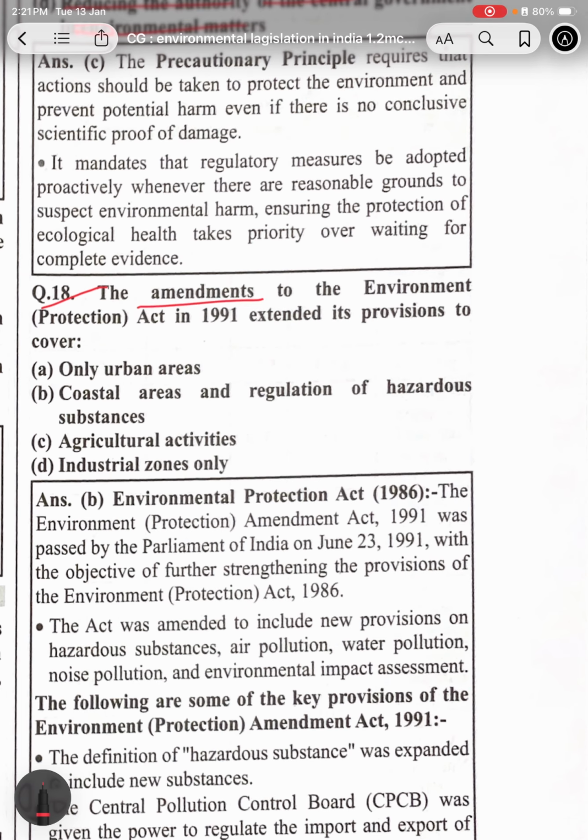The amendment in the Environment Protection Act in 1991 extended its provisions to cover coastal areas and the regulation of hazardous substances.